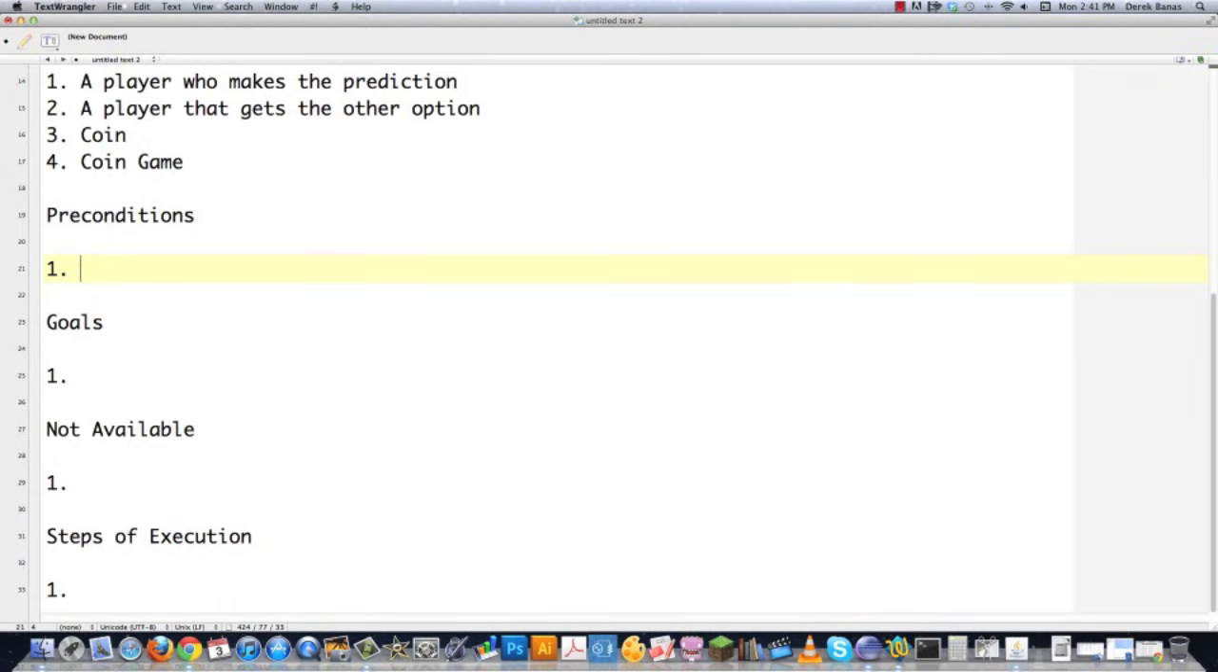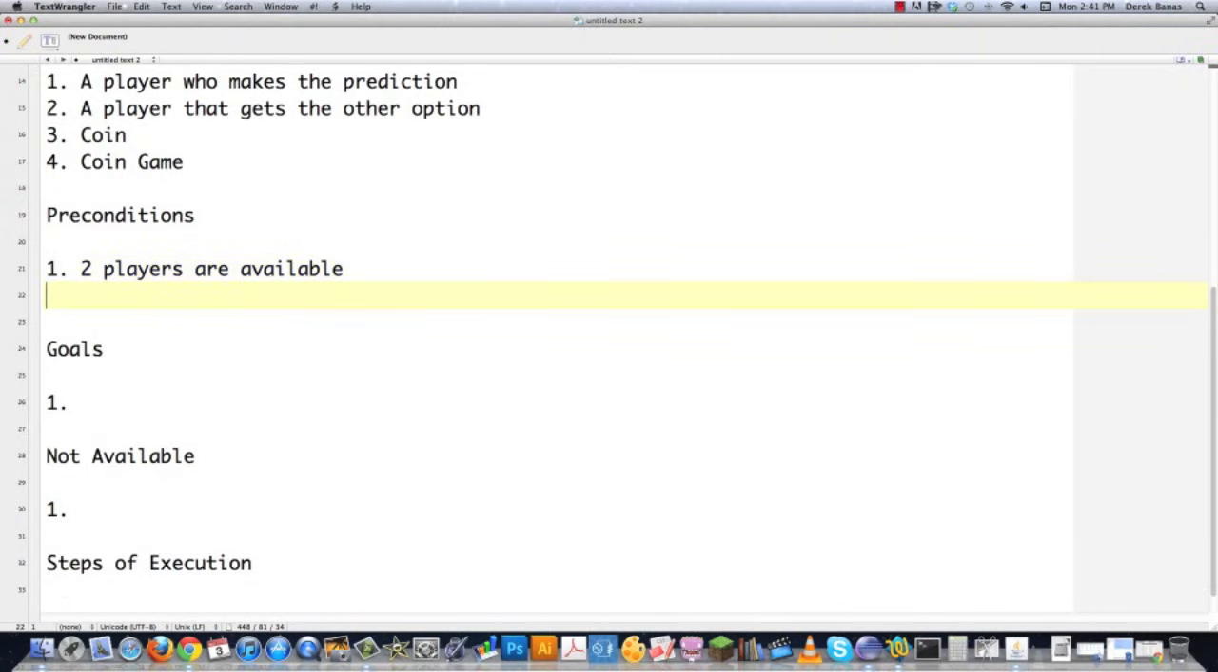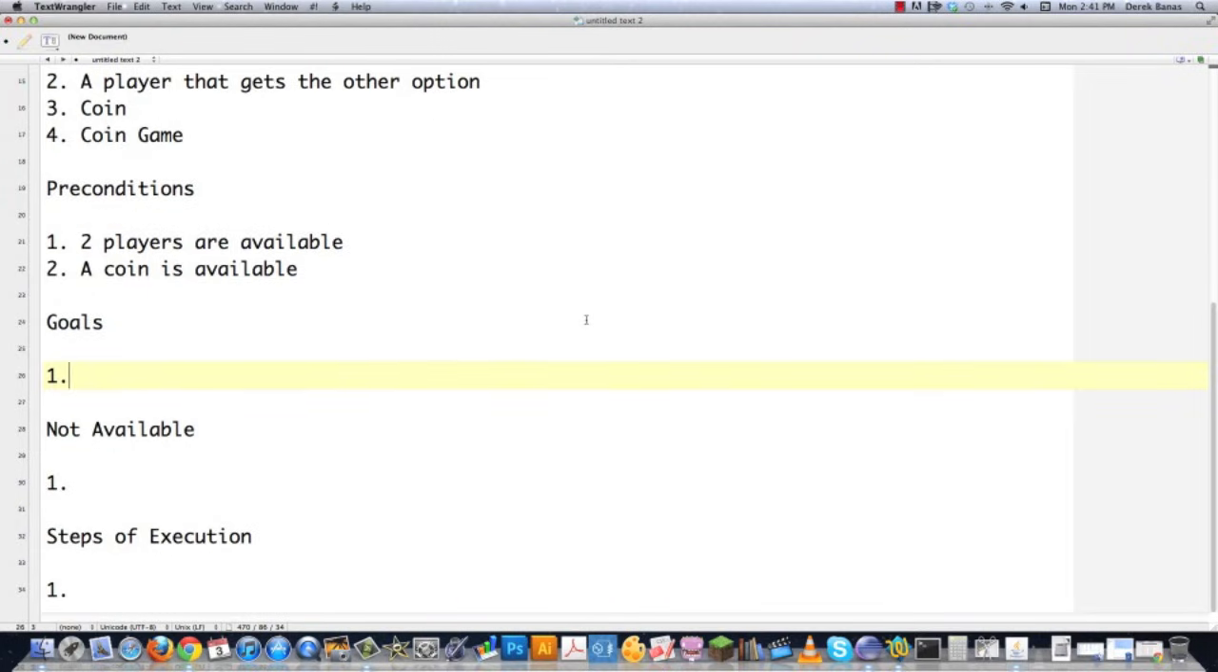Alright, so now I know all the different parts that are going to be at play here, so now I need to look at some preconditions. Two players are available. So that's something that we definitely need to have available for this thing to go. And a coin, or a fictional coin anyway, is going to be available. Can't think of any other preconditions. And this is just the whole idea here. Just get everything out on the screen.